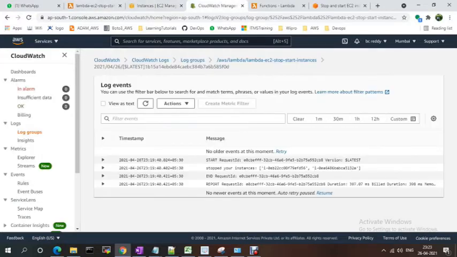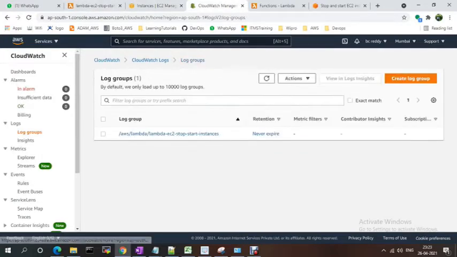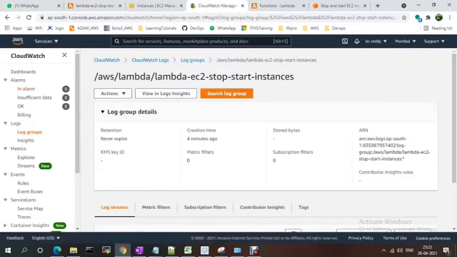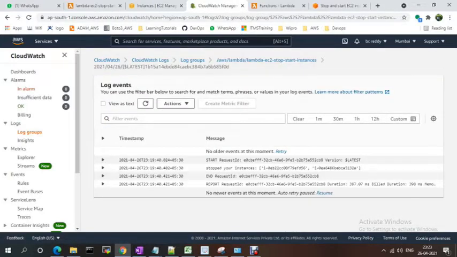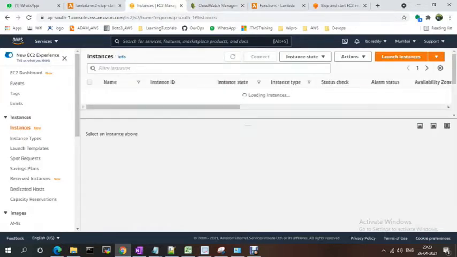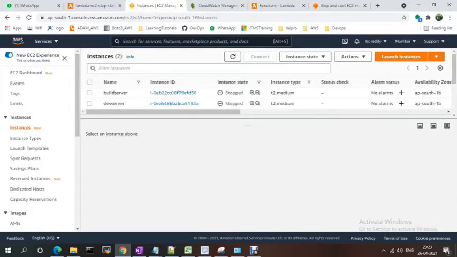If you go to CloudWatch logs and logs, so, started the instance. Why is it not picking?